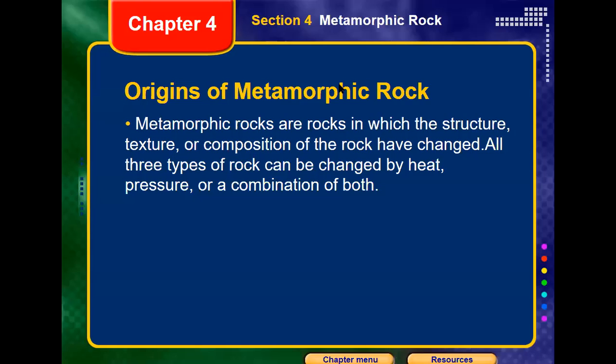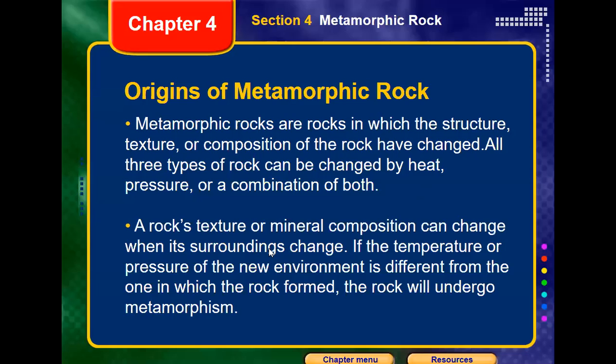Are you sure? Okay. So here we said that a rock's texture or mineral composition can change when its surroundings change. That means the environment that surrounds the rock changes, under heat and pressure. Some minerals could dissolve, others not. Some minerals could break down, and some not.